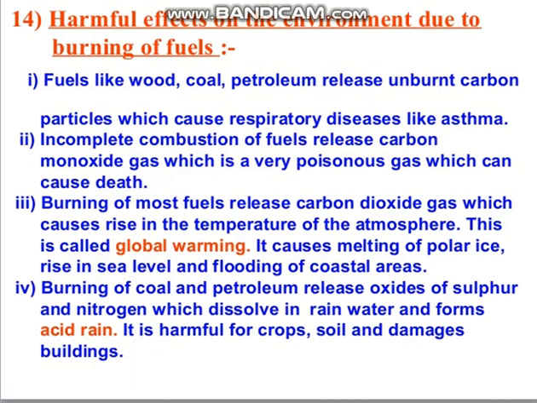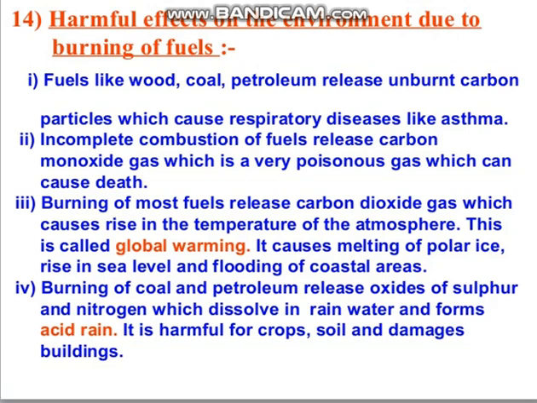Whenever we burn the fuel, these fuels release a large amount of CO2, and that CO2 is responsible for global warming. After that, if we have an insufficient amount of oxygen, it will undergo incomplete combustion. Because of that, carbon monoxide gas will be formed, which is very poisonous and harmful.